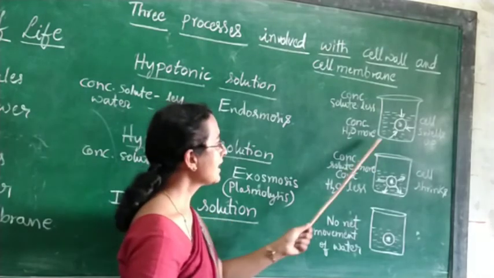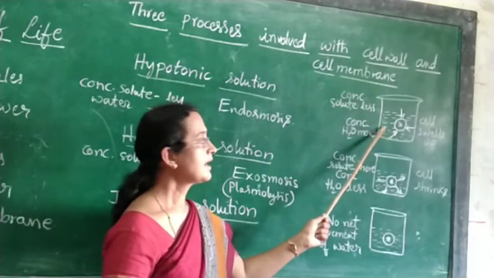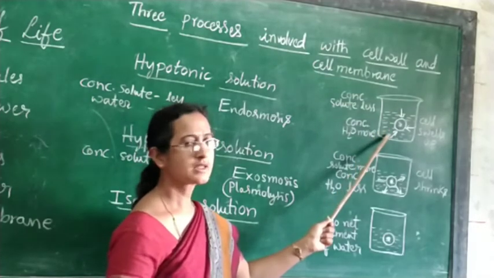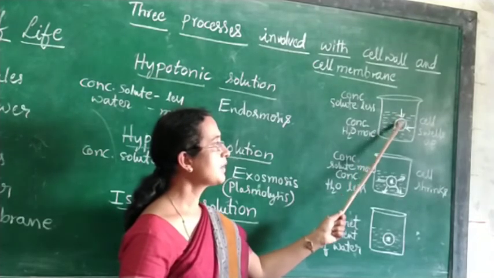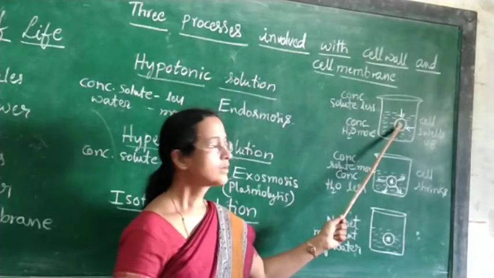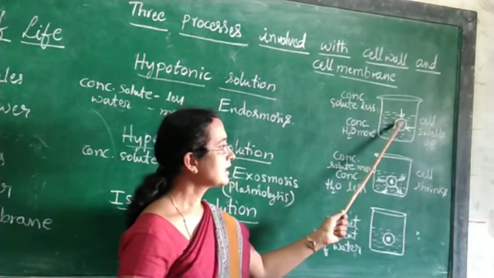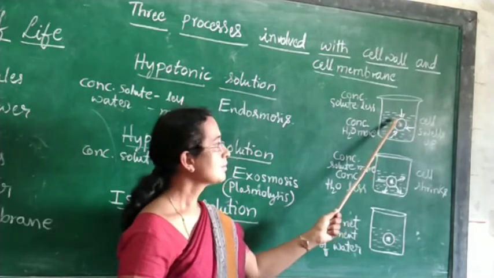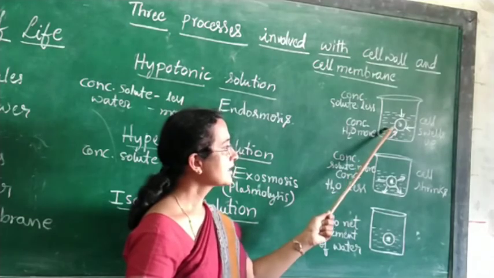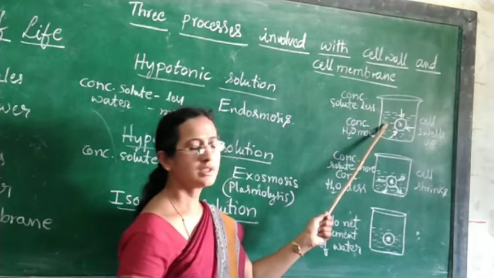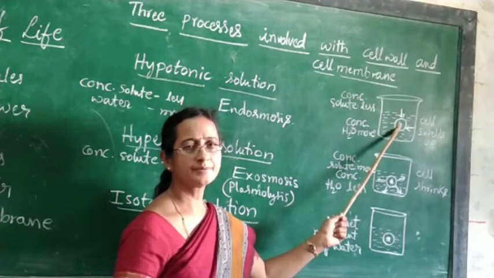In the hypotonic solution, water concentration is more and solute is less. The water concentration outside the cell is more when compared to the concentration of water inside the cell. So the water moves inside the cell, making it bulge. Whereas the solute is much less in the water medium, when compared to the solute inside the cell.